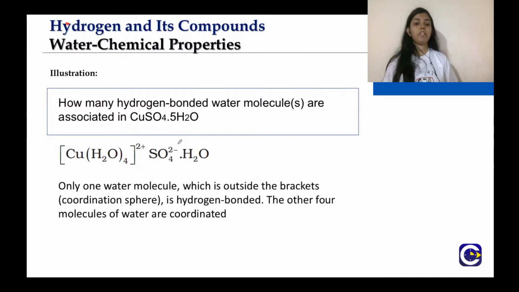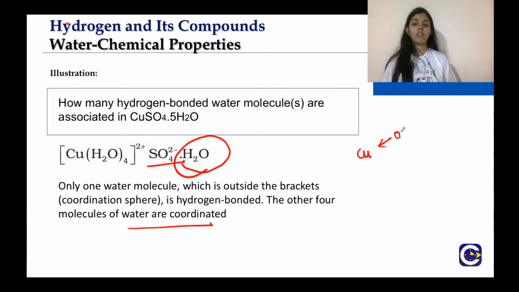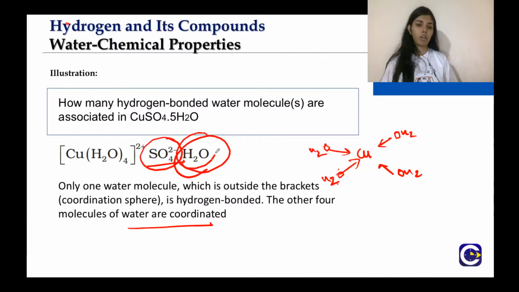Again, if you remember the structure, only one water molecule is associated with sulfate and forms hydrogen bonding. The other four molecules of water are coordinated. Can you see here? Again, I will tell you the structure. Four molecules of water are associated like this, and one forms hydrogen bonding. You can also remember this as [Cu(H2O)4]2+, SO4 2-, and one water forms hydrogen bonding. So only one water molecule, situated outside the bracket, is associated with hydrogen bonding.